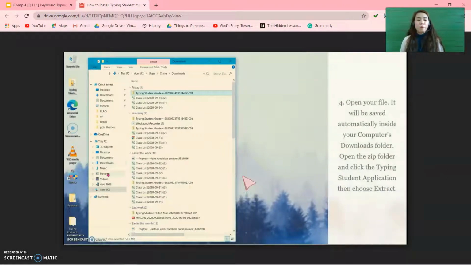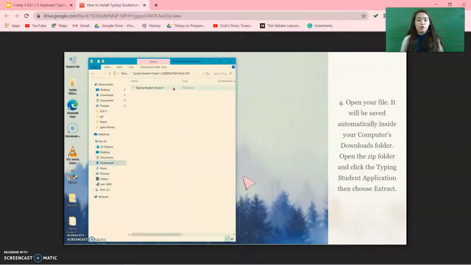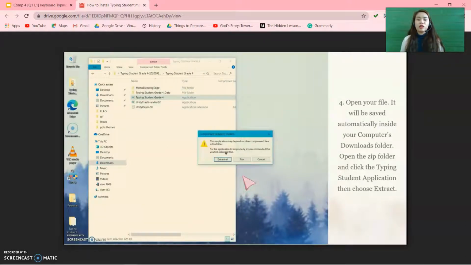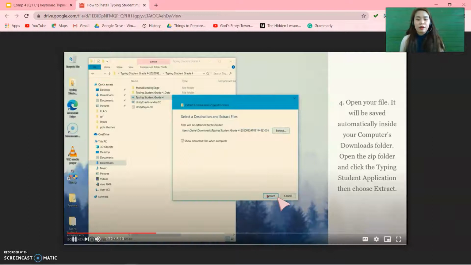Fourth, open your file. It will be saved automatically inside your computer's Downloads folder. Open the zip folder and click the Typing Student application, then choose Extract All. Then you click Extract.